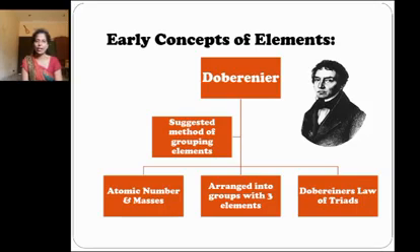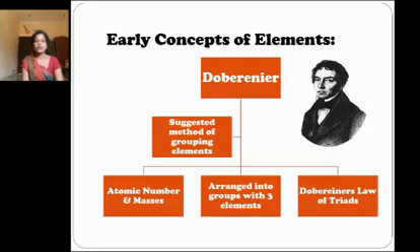These are called triads. He showed that when the 3 elements in a triad are arranged in ascending order of their atomic masses, the atomic mass of the middle element is nearly the same as the average of the atomic masses of the other 2 elements. This is called Dobereiner's law of triads.